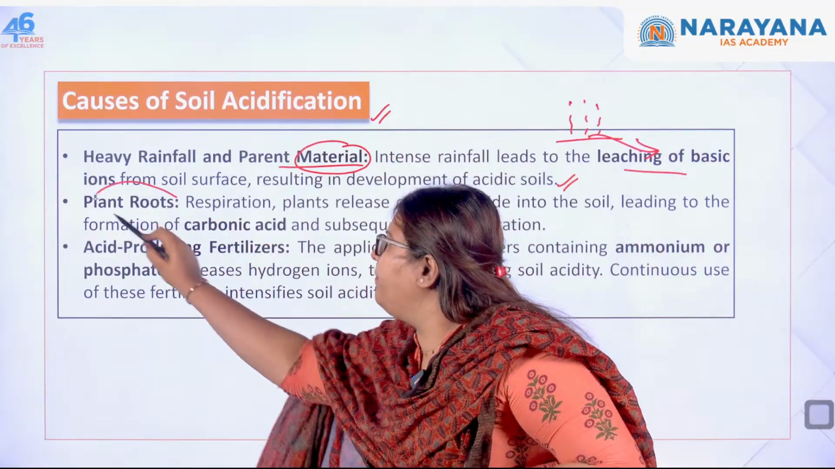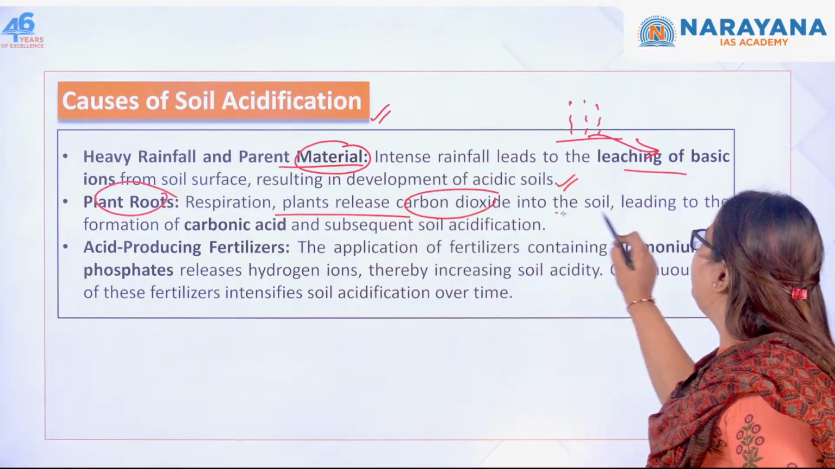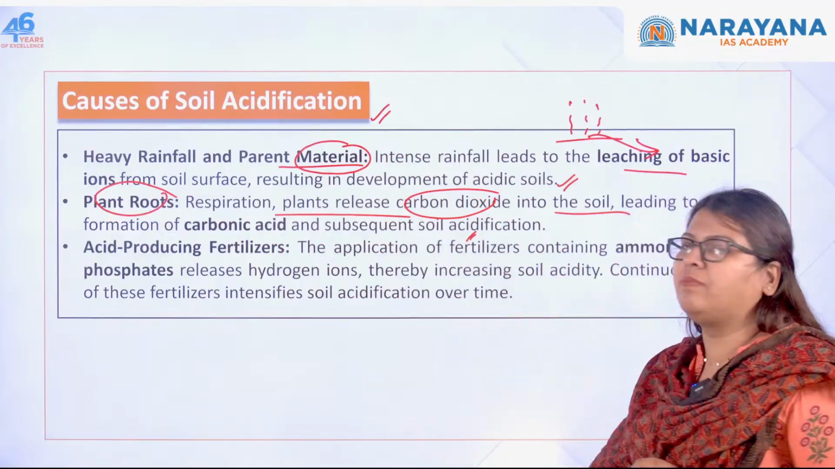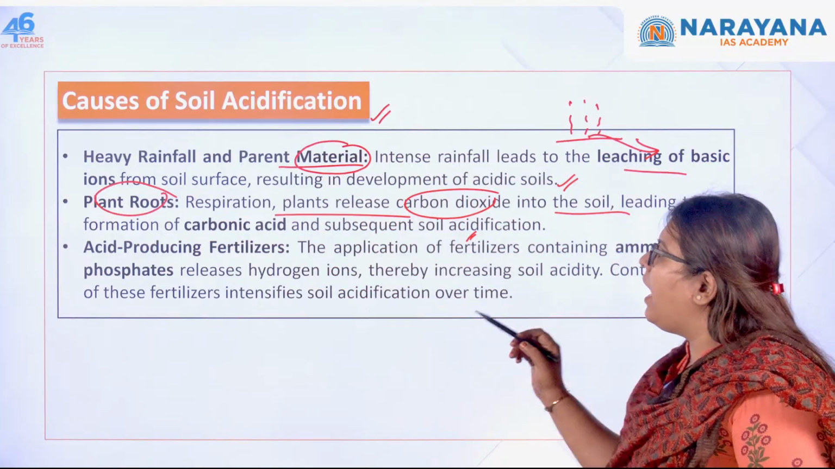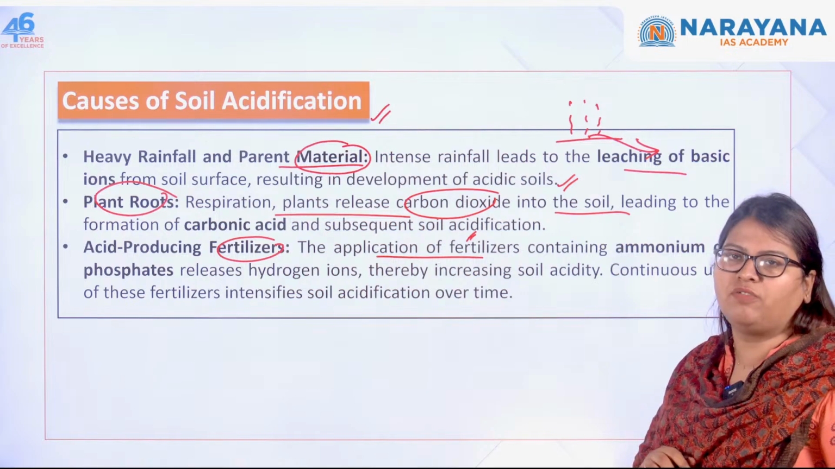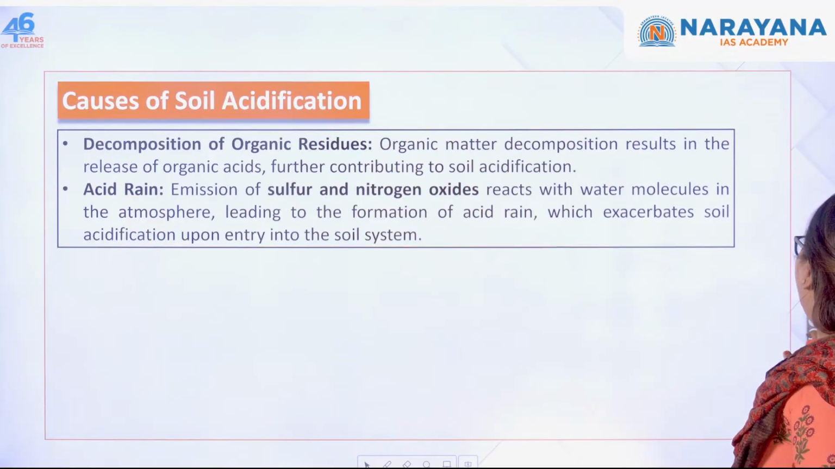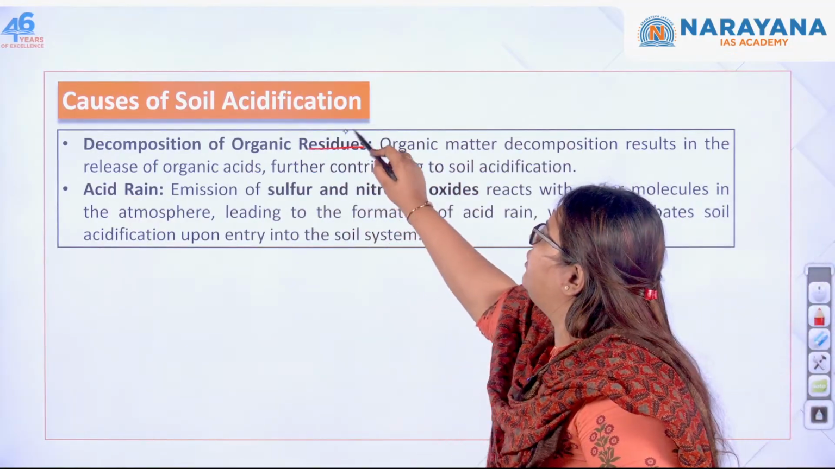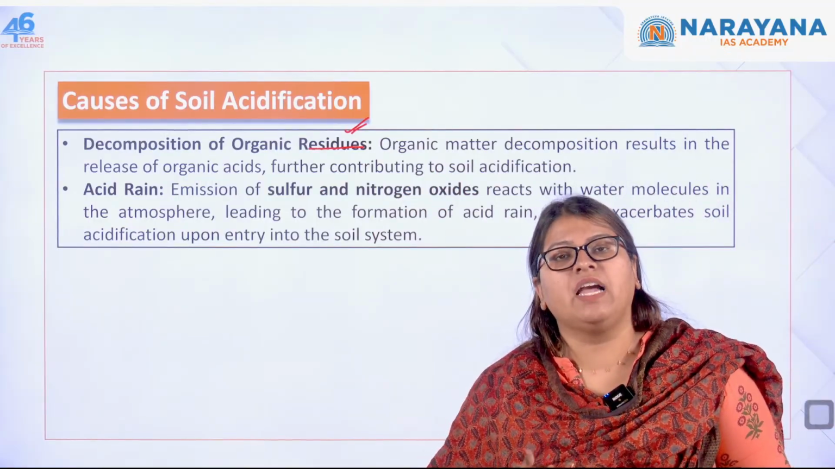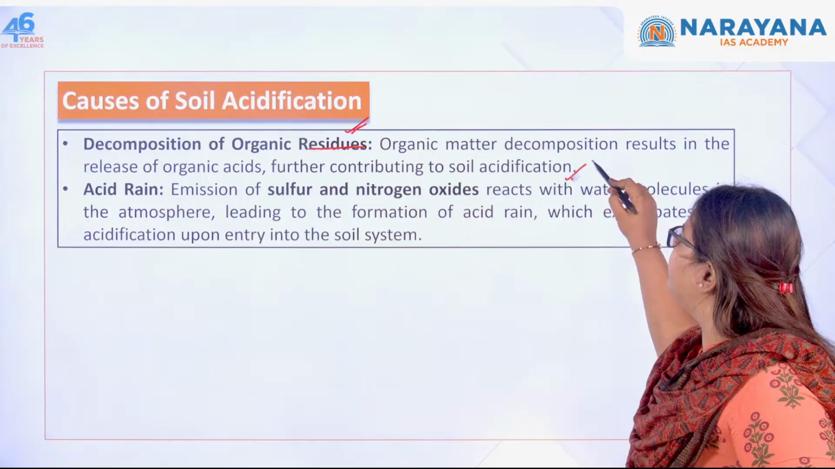Next, plant roots. When there is respiration, the plants release more carbon dioxide into the soil. This results in the formation of carbonic acid and subsequent acidification of the soil. Next one, acid producing fertilizers are used, specifically when they contain ammonium as well as phosphates, then that is going to increase the acidity of the soil, right? Now moving forward, decomposition of the organic residues. When organic residues like plant and agriculture residues decompose, they release a lot of organic acids. This further contributes to acidification.